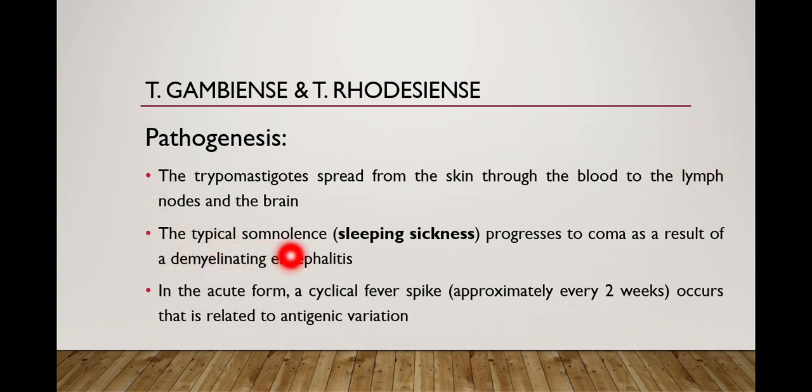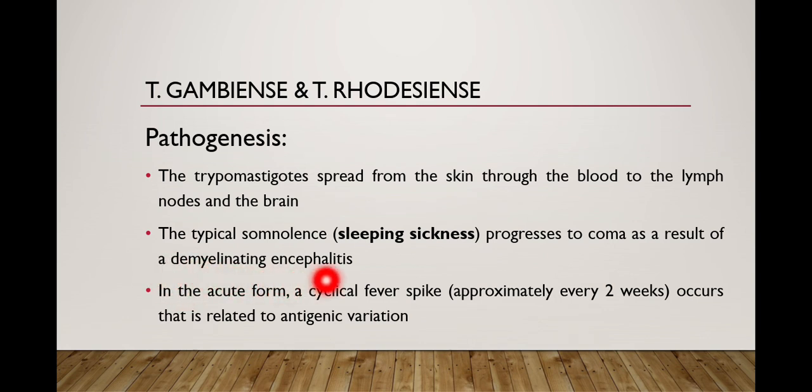The typical somnolence, sleeping sickness, progressing to coma is a result of a demyelinating encephalitis. The myelin sheath is a protective sheath of the nerve fiber, so it is demyelinated due to the inflammatory attack of these two species.